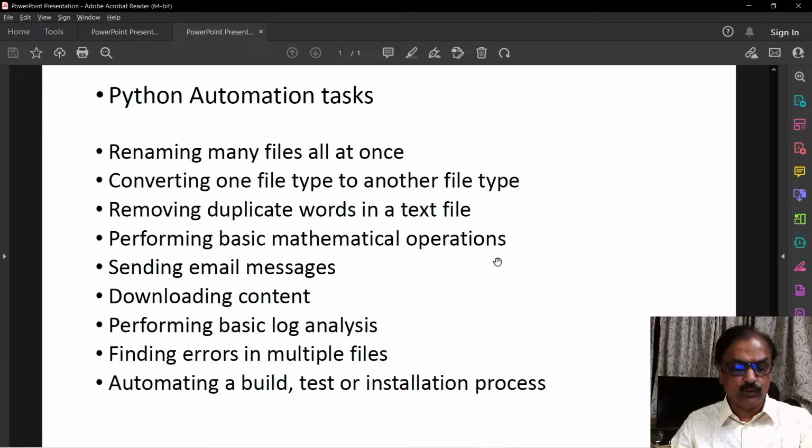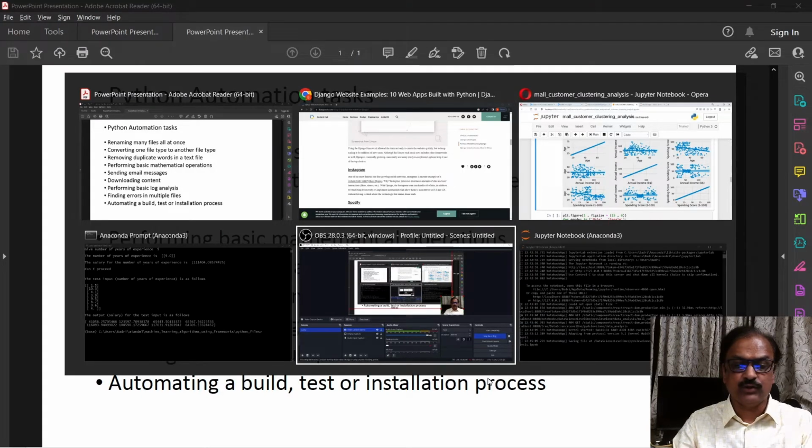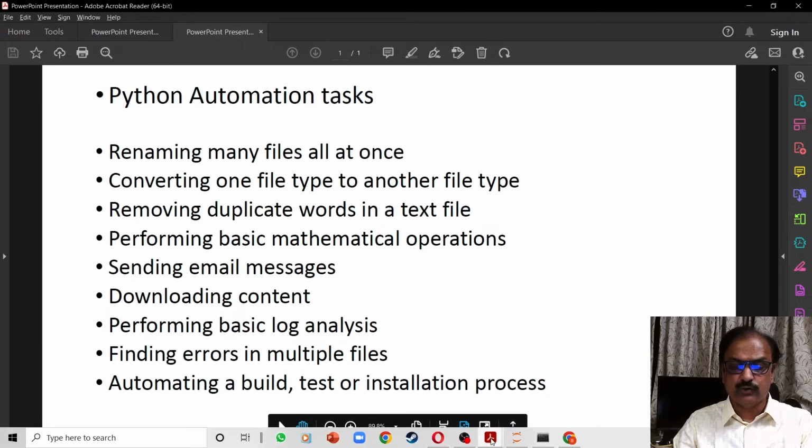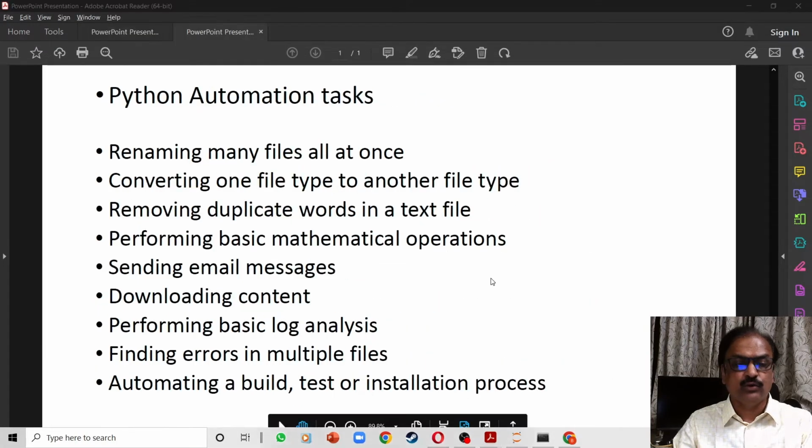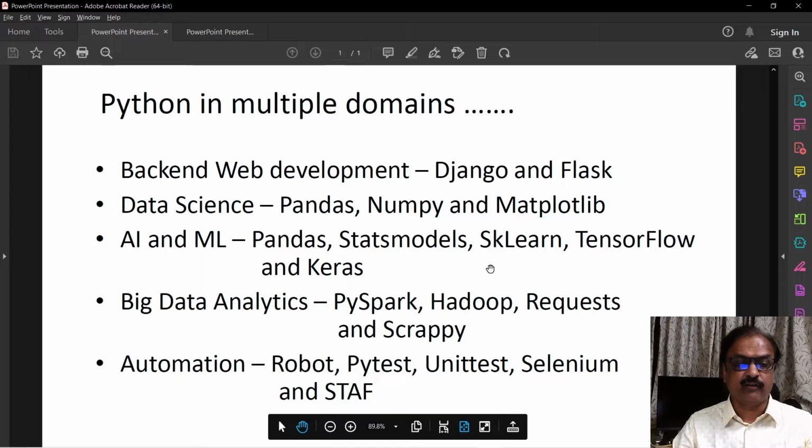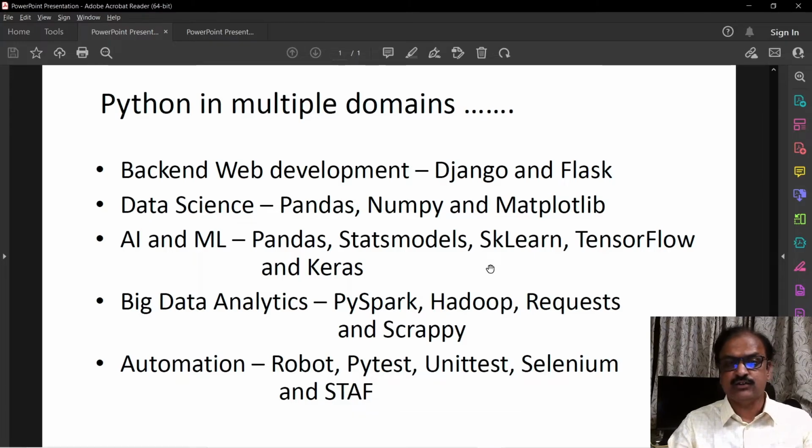So I hope you got a good idea about how you can use Python favorably in 2022, and also use this to thrive in software development. But knowing Python alone is not going to suffice. You should select two of the domains that I have listed out here. You can probably select data science and AI/ML, or you can probably select data visualization and backend development. So if you choose two domains and along with Python you study the corresponding domain related frameworks, then you would be very well on your way to becoming a super developer in Python.